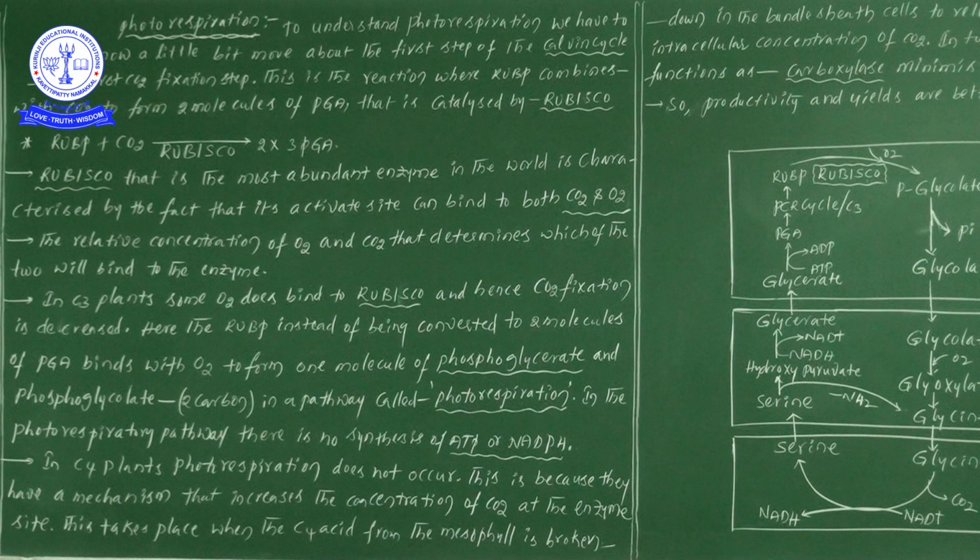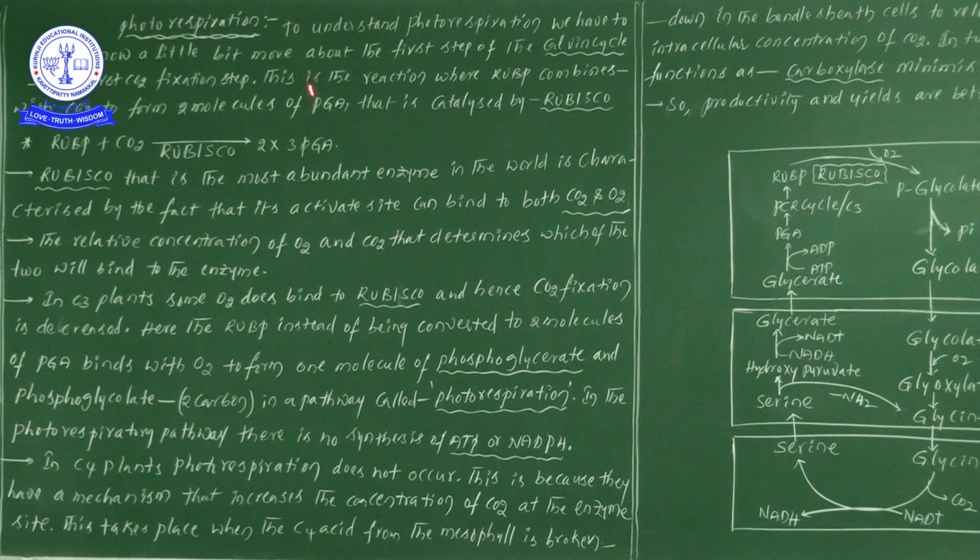Now, in this reaction, RuBP combines with carbon dioxide to form 2 molecules of phosphoglyceric acid. Phosphoglyceric acid is also a 3 carbon compound, so you can write PGA there. 2 molecules of PGA are formed when carbon dioxide combines with ribulose 1,5 bisphosphate with the help of the Rubisco enzyme.